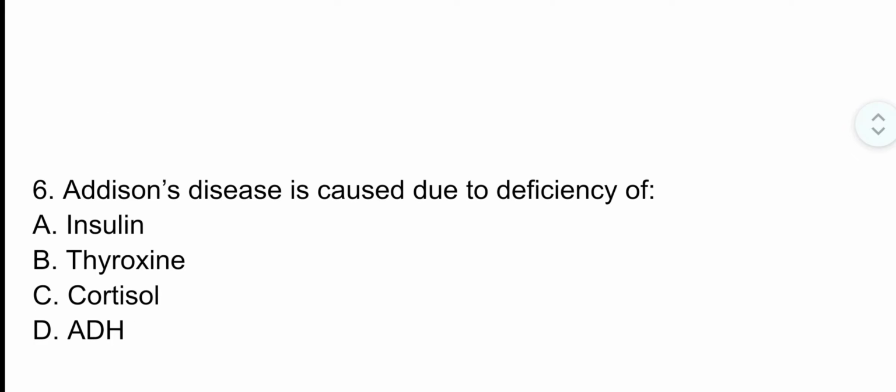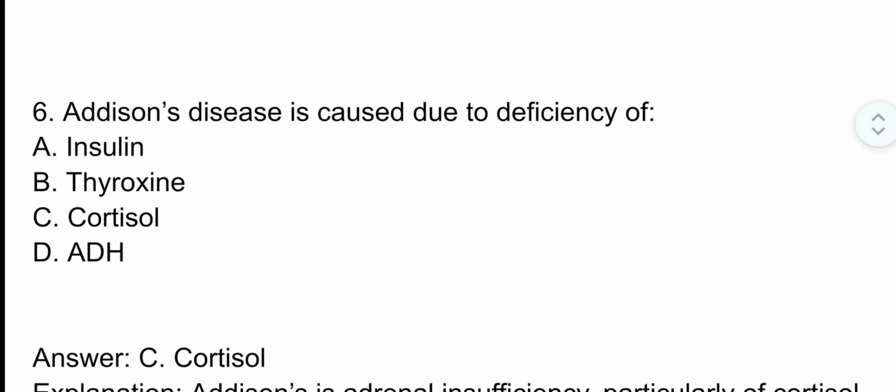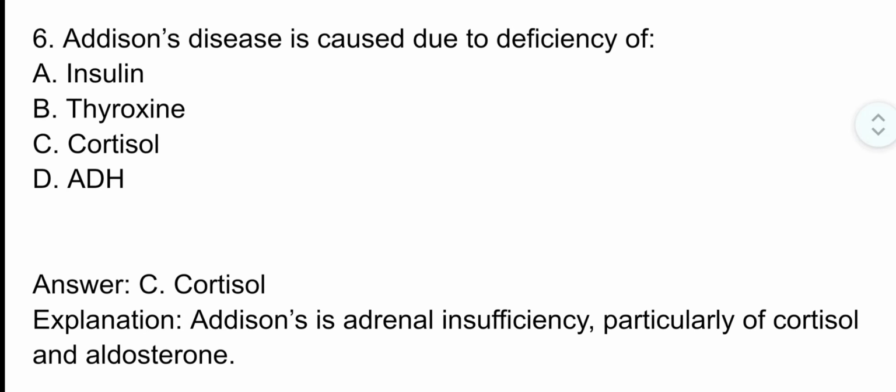Question number 6. Addison's disease is caused due to deficiency of. The correct answer is option C, cortisol. Addison's is adrenal insufficiency, particularly of cortisol and aldosterone.